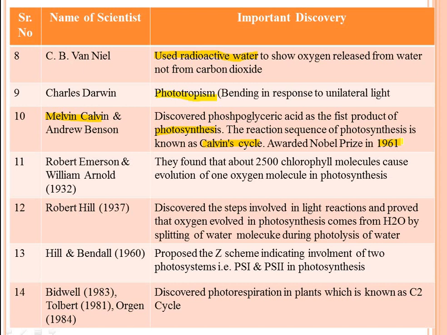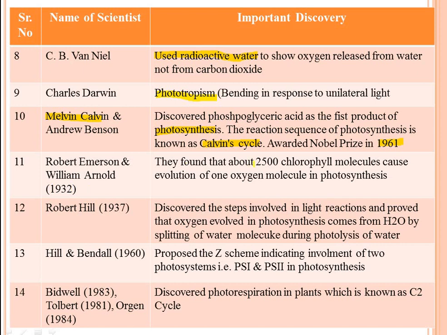1961. Actually, Melvin Calvin discovered the Calvin cycle. It is also known as the C3 cycle. It is the major synthetic pathway in photosynthesis. It is responsible for synthesis of starch, and the first product in the Calvin cycle is 3-phosphoglycerate, also known as phosphoglyceric acid. Then see the next one, Robert Emerson and William Arnold in the 19th century.